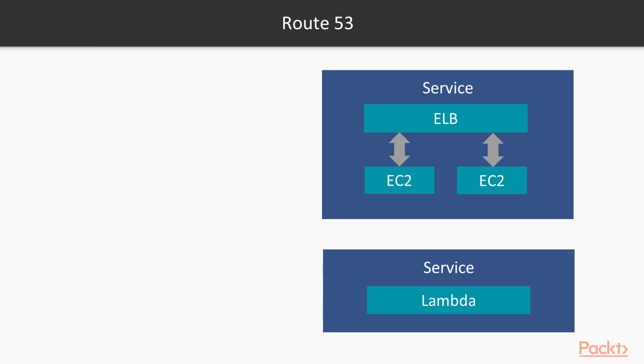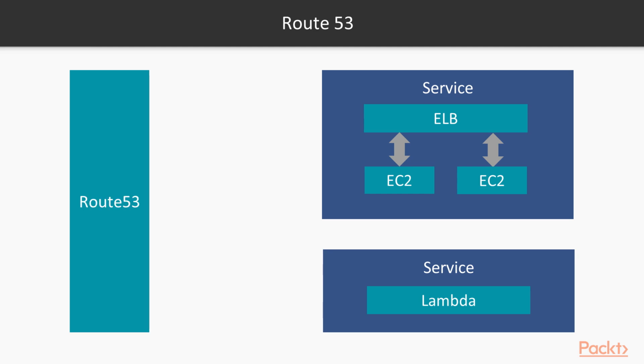Let's say you have two services, both based on different architectures. You have one service which has an elastic load balancer, and then you have your services on an EC2 instance. Next, you have services which are defined using the AWS Lambda service. Now you can have Route 53 direct traffic. Let's say you're moving from one service to another. All your users are accessing the first service, which contains an elastic load balancer along with your EC2 instance, but now you want to move the users from that entire architecture to an architecture with AWS Lambda.